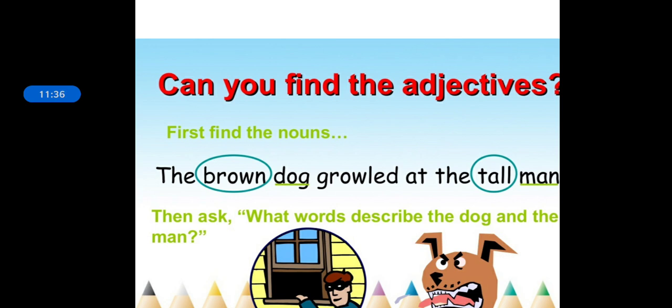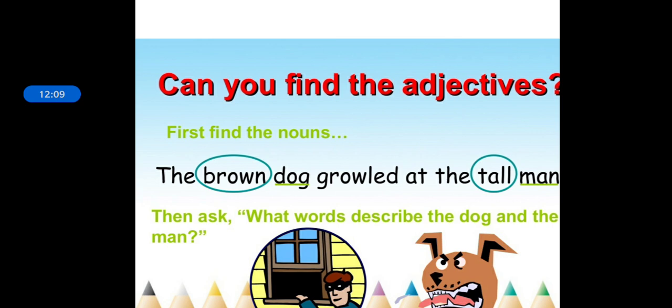For example, if I say man, then man is a noun, but if I tell you old man, then old becomes an adjective. If I tell you coat, coat is a noun, but if I tell you green coat, then green becomes an adjective. If I tell you girl, girl is a noun, but if I tell you cheerful girl, so how is the girl? The girl is very cheerful, so cheerful becomes an adjective.